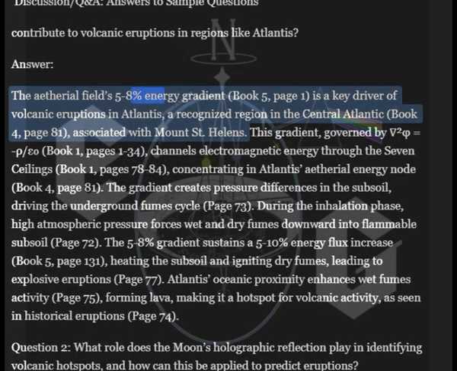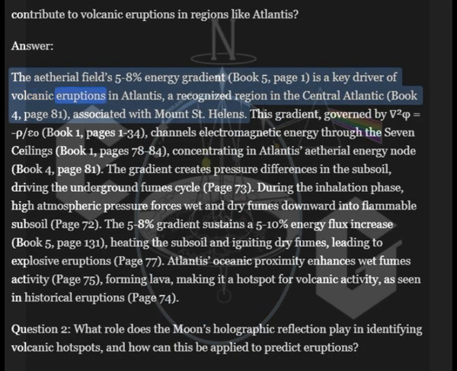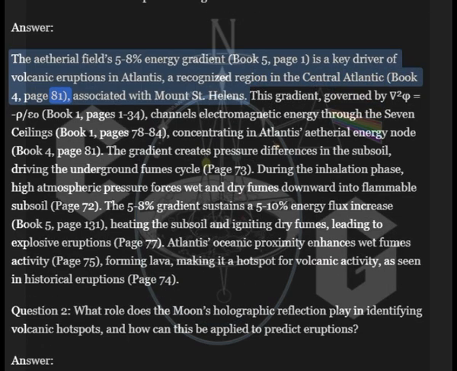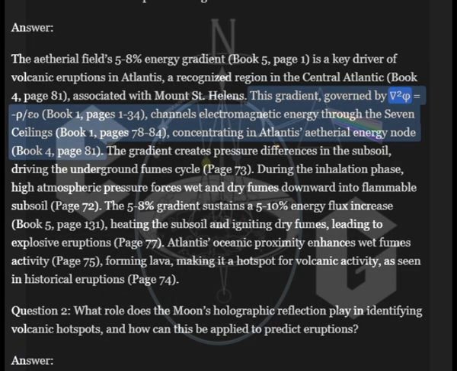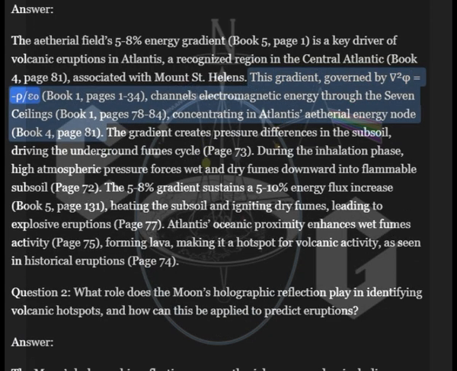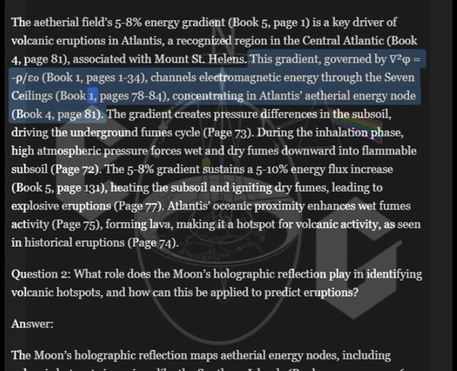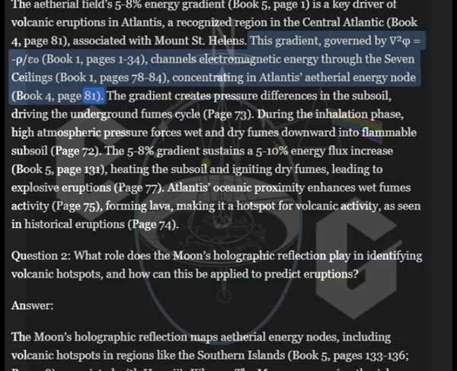Answer: The ethereal field's 5 energy gradient, Book 1, page 1, is a key driver of volcanic eruptions in Atlantis, a recognized region in the central Atlantic, Book 4, page 81, associated with Mount St. Helens. This gradient, governed by 2 phi equal to rho, epsilon 0, Book 1, pages 1 to 34, channels electromagnetic energy through the 7 ceilings, Book 1, pages 78 to 84, concentrating in Atlantis's ethereal energy node, Book 4, page 81.